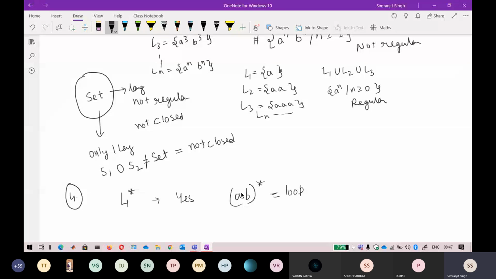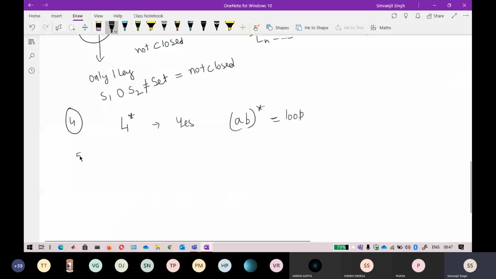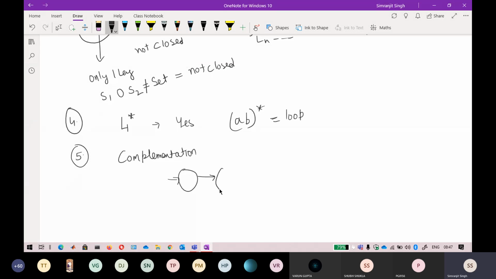Okay, so now the fifth one is complementation. I think I have already told you about complementation in the first tutorial. I told you two properties in the first tutorial, concatenation and complementation. If you don't remember how complementation works on a DFA, don't worry, it is very easy. This is your Q1 and this is your Q2.